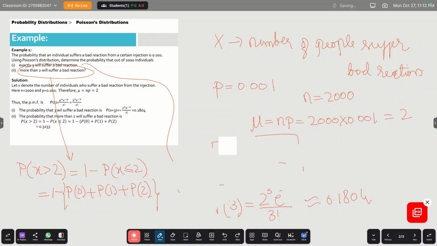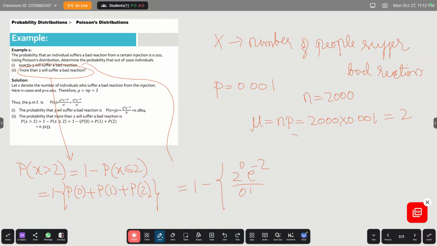And what will that be? First, p of 0 means mu power 0, so 2 power 0 e power minus 2 divided by 0 factorial, which is 1, plus p of 1, 2 power 1 e power minus 2 divided by 1 factorial, which is also 1, plus 2 power 2 e power minus 2 divided by 2 factorial, which is 2.